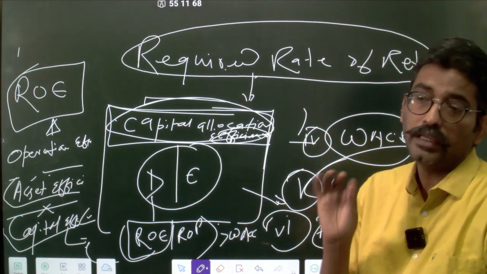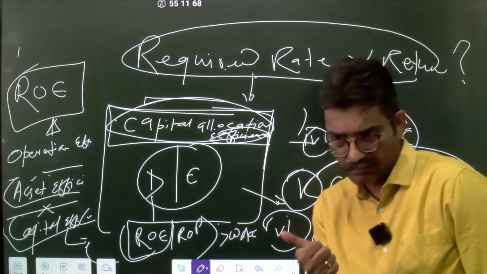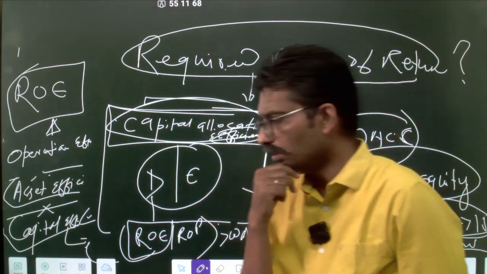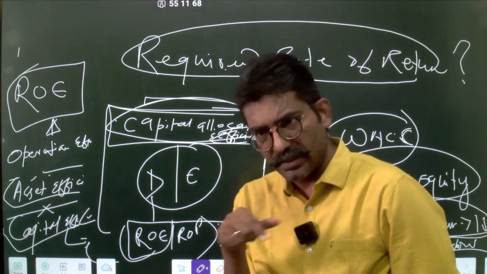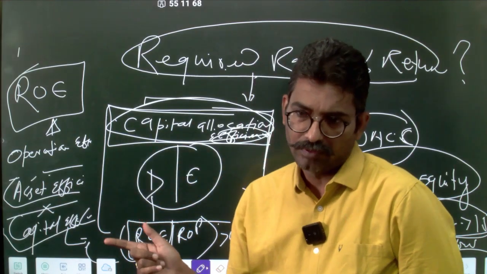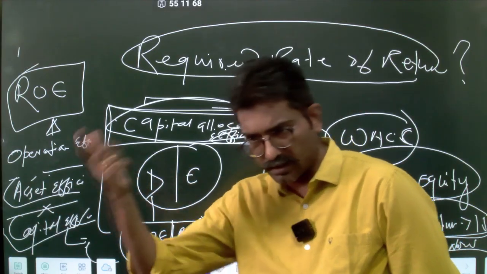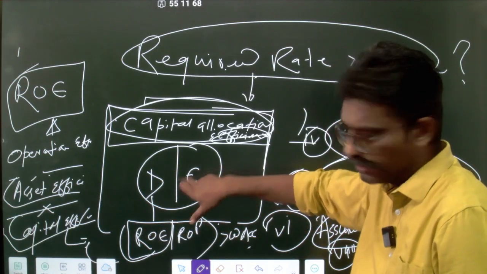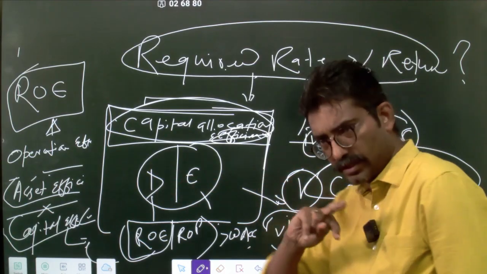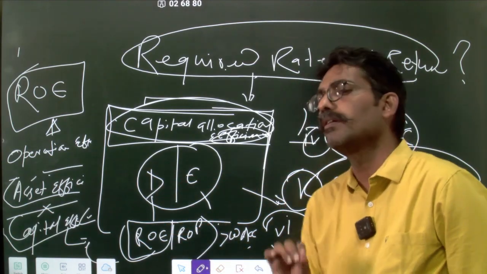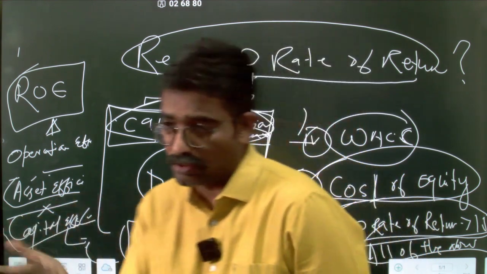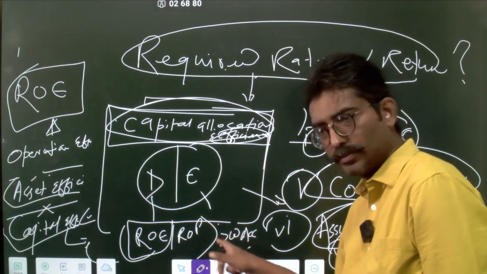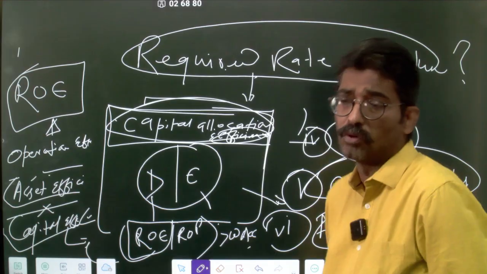So if you are sitting in an investment board meeting, if you're sitting in a startup pitch, if someone is pitching the idea or some company is going for an SME IPO and the advisors, their merchant bankers, have approached you, the first question is about capital allocation. The second question in the line is what is your weighted average cost? What is the cost of debt? What is your weighted average cost of capital? Then you will see from the financial spreadsheets whether you are making more than this or not.